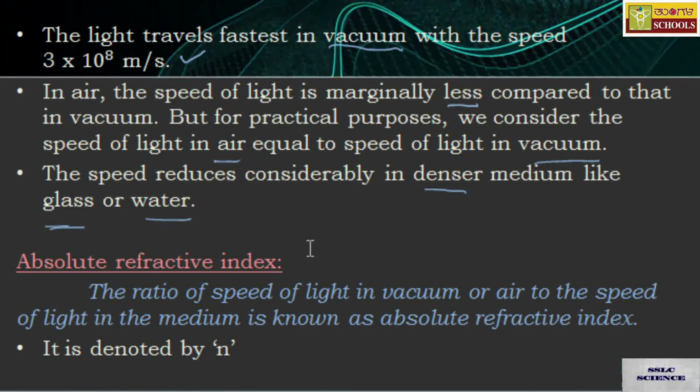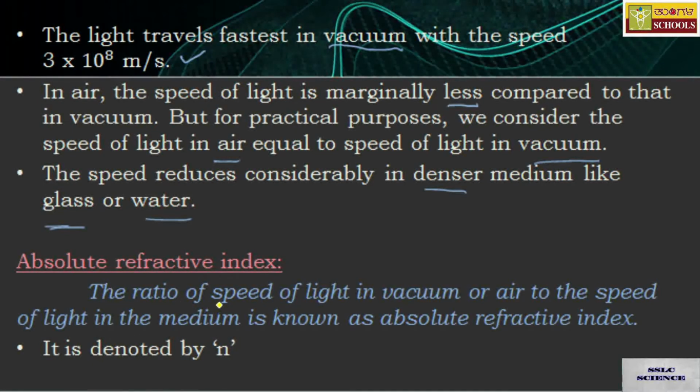I'm going to define absolute refractive index first, and later we will go to the relative refractive index. The definitions of both are the same.